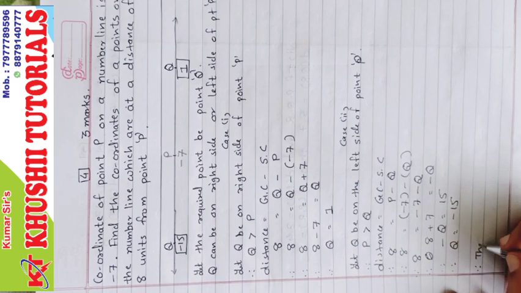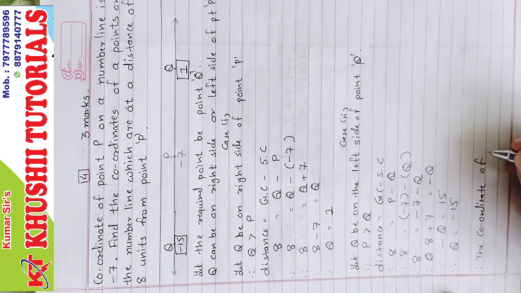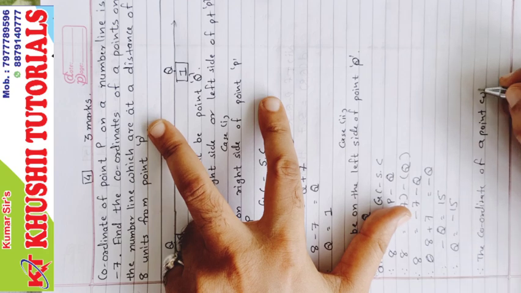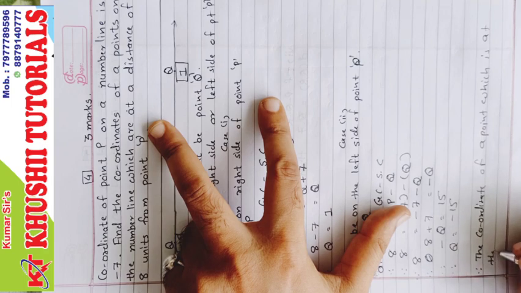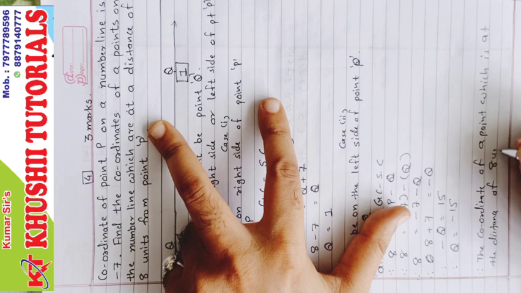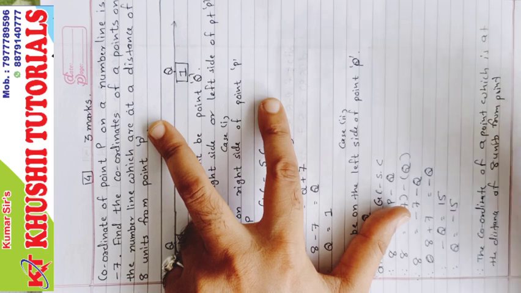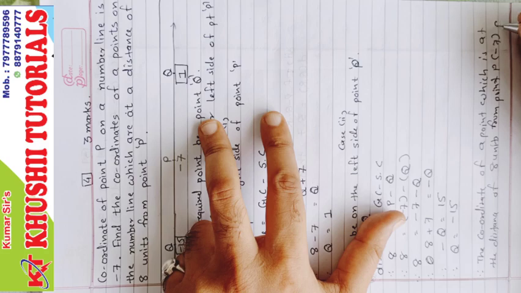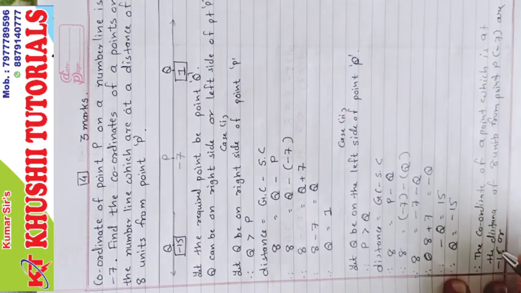Therefore, the coordinate of a point which is at the distance of 8 units from point P(minus 7) is minus 15 or 1.